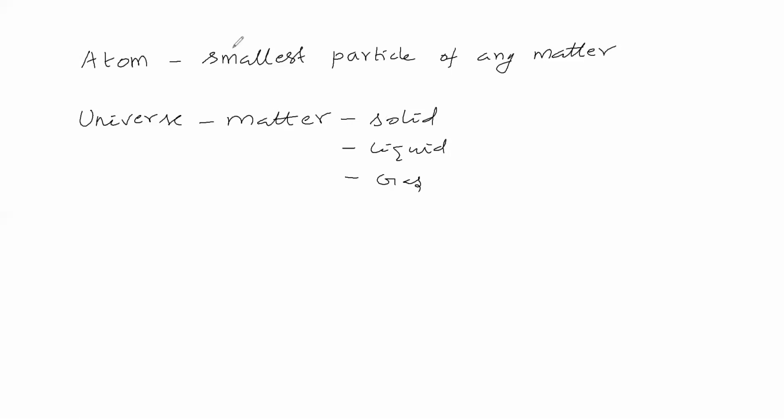That matter consists of smallest particles called atoms. So we got an idea of what an atom is.